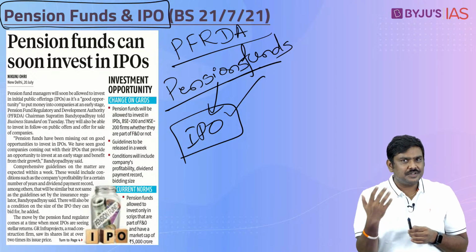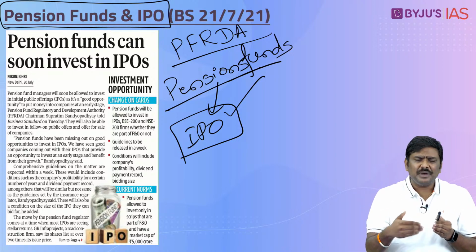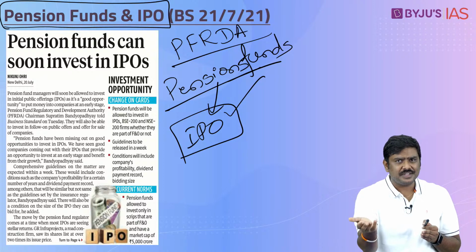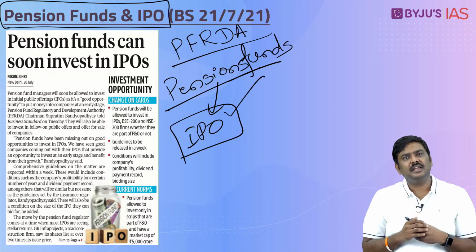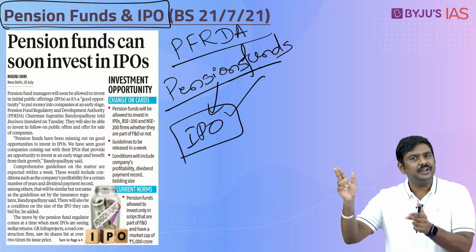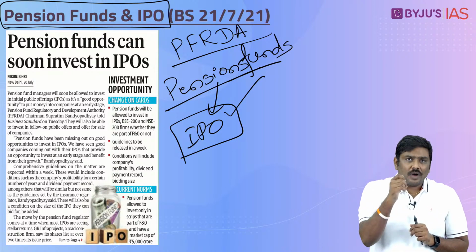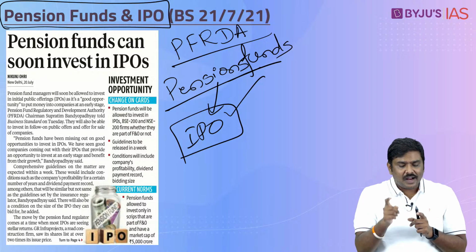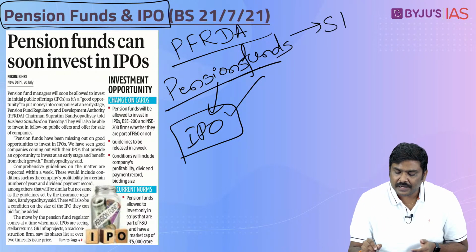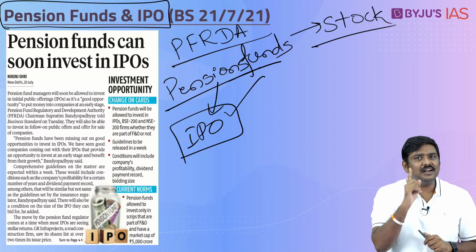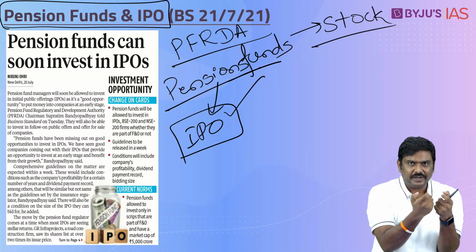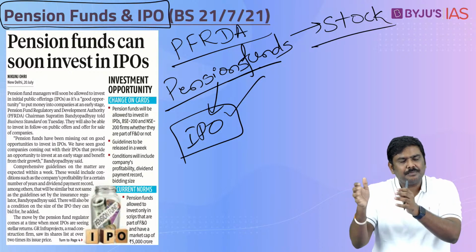These are the financial institutions which are basically selling pension-related products in the market, collecting money from the investors, and investing in different instruments in the market. Now, as of the present guidelines, are they allowed to invest in the stock market? Yes, they are allowed to invest in the stock market, but there is one condition.